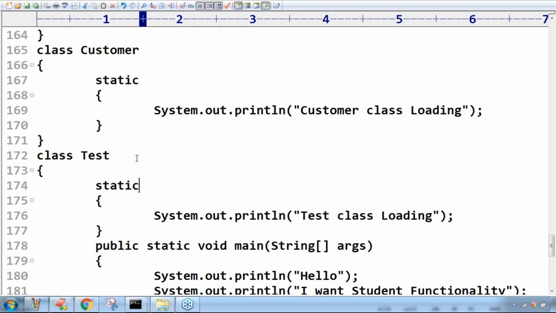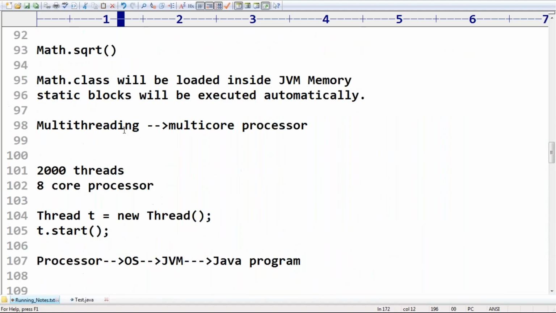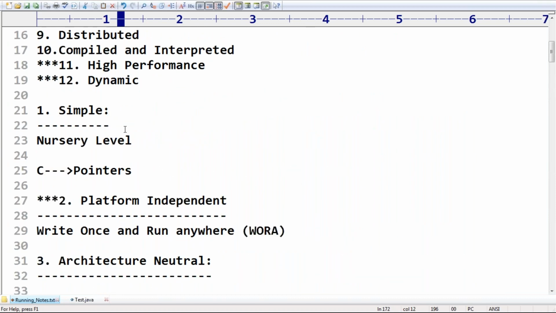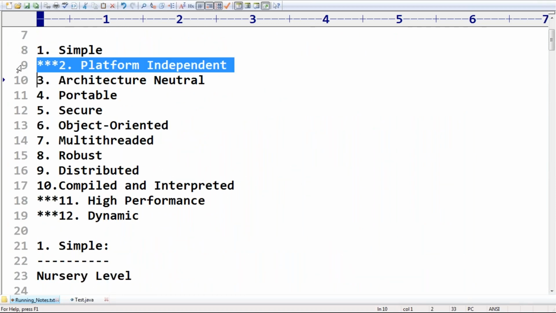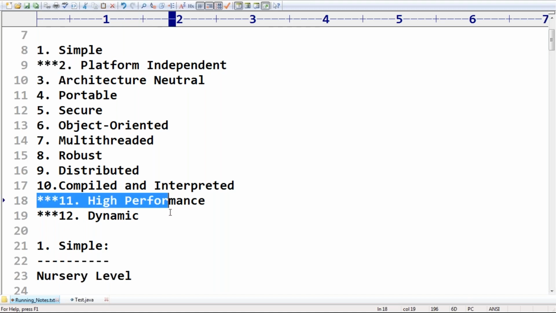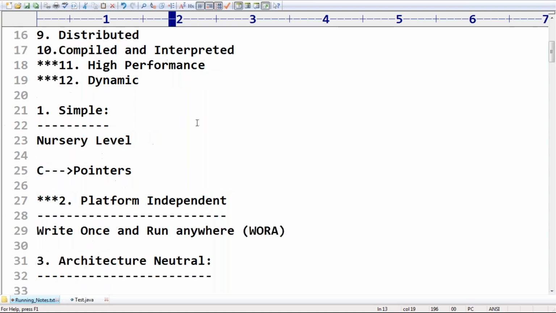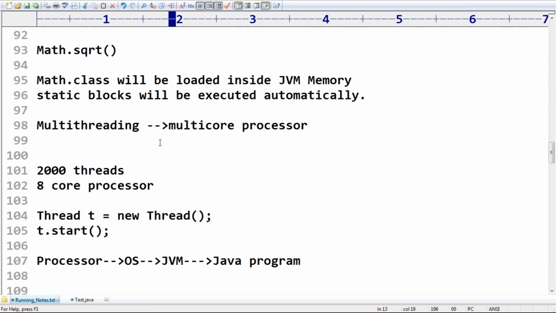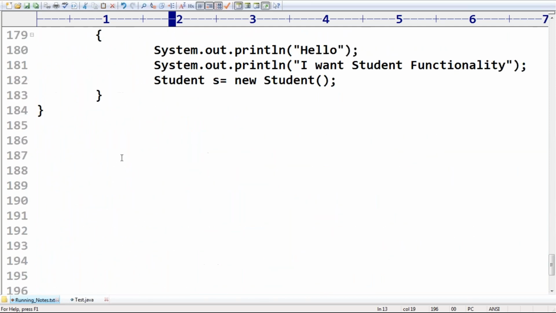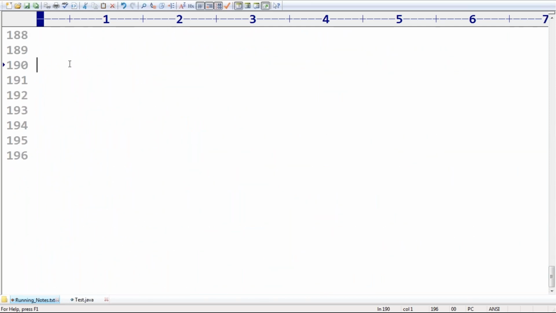So that's all. These are various important features of Java. But among all these, you have to take very special care about the platform independent nature. Next, high performance and dynamic you should compulsorily be aware of, friends. Any doubt about this? Are all the people in a position to understand? Okay, I already prepared some practice bits, and we will discuss those at last.